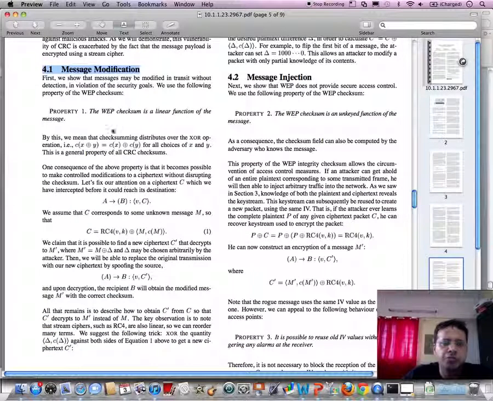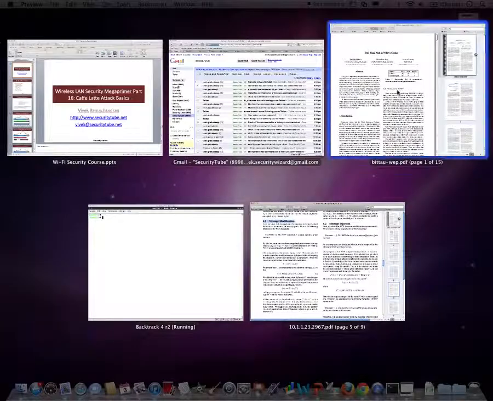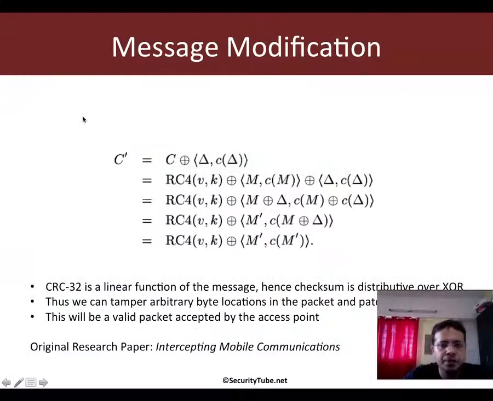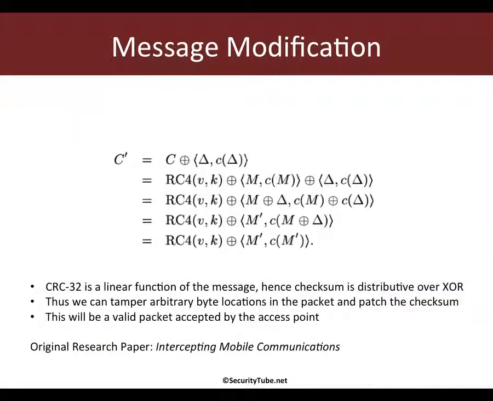Now, there's a bit of math here, and we'll come back to these slides to understand some aspects of that math. If you remember, we had said that the WEP checksum inside the WEP packet, the ICV, is actually a CRC32 checksum, right? The problem is that CRC32 is a linear function of the message, and hence the checksum is distributive over the XOR operation. You may find this very confusing, but just hold on for a minute.